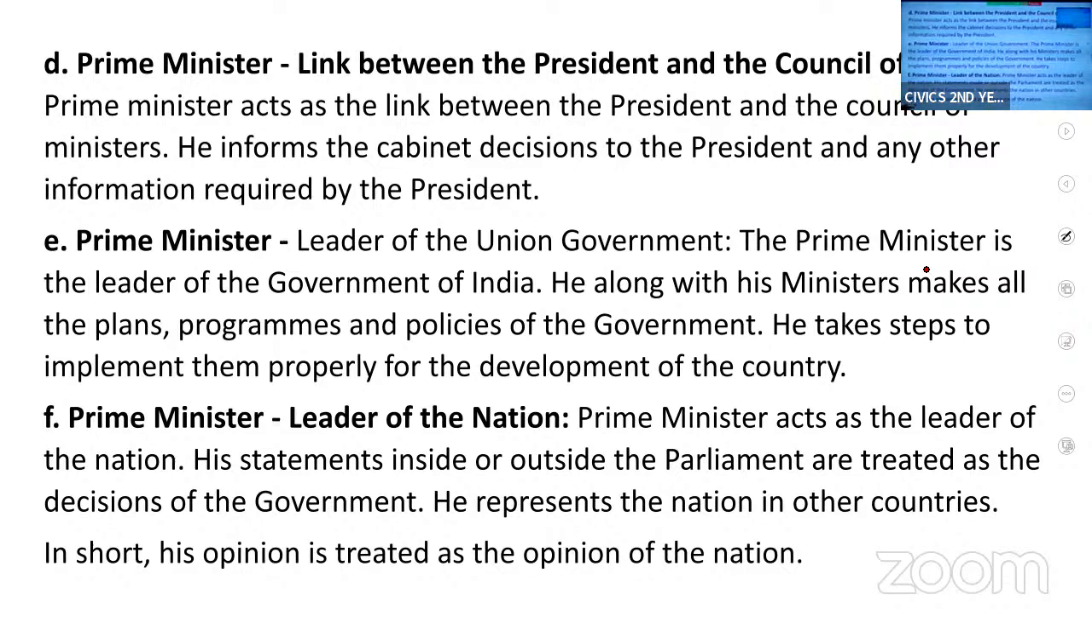I hope I am clear with these 2 topics today, Prime Minister and President. In the next class, we will discuss Parliament, and then we will discuss very short answers and short answers from this chapter.